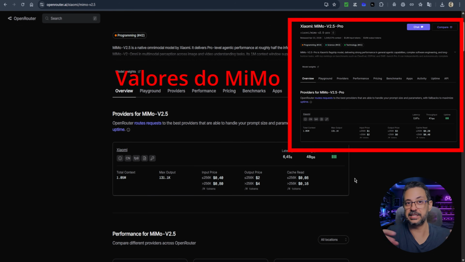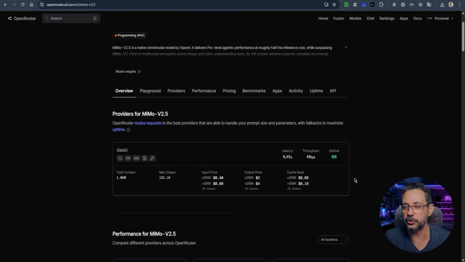So if you make this comparison with the Anthropic models, it doesn't even have to be Claude Opus. Even Sonnet itself is much more expensive than these open source models. So it's an opportunity, especially if you work with implementation. If you want to use the API of these two models in your project, they are much cheaper and also quite efficient.